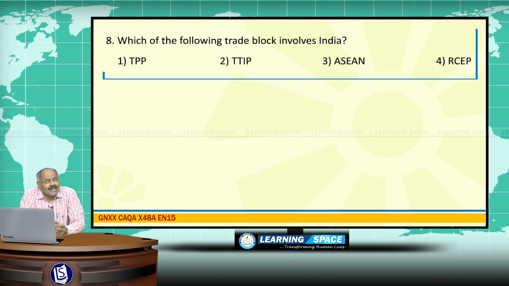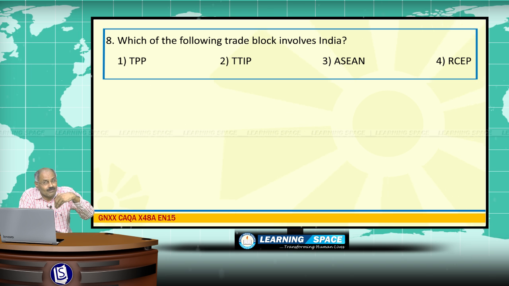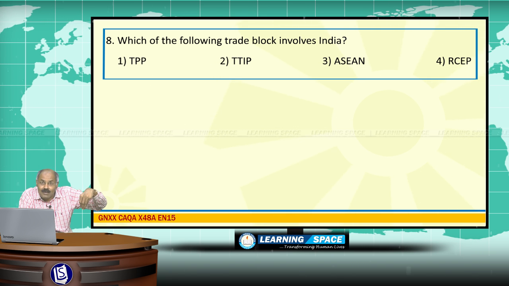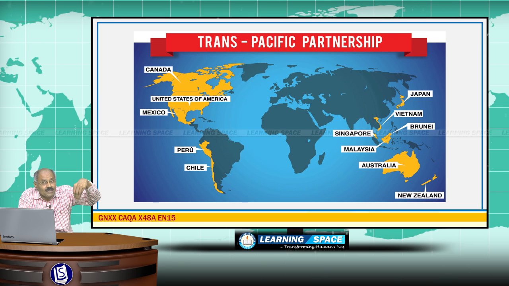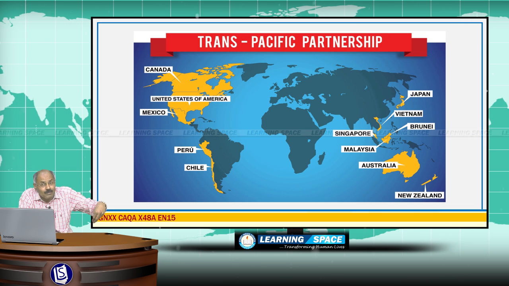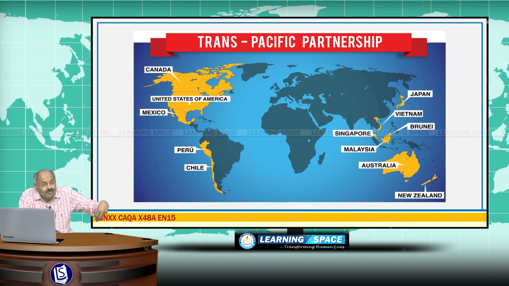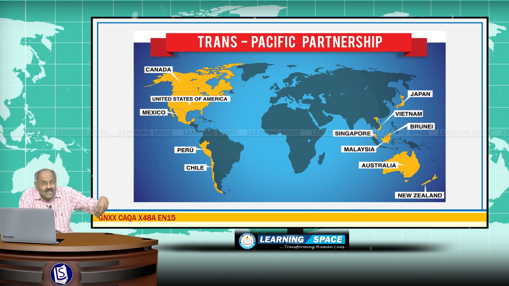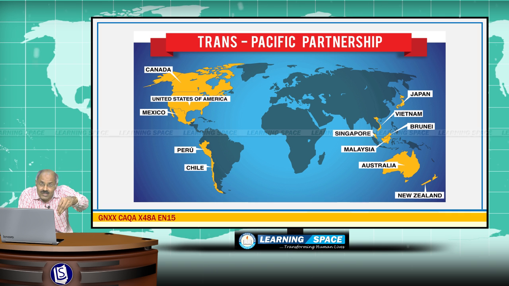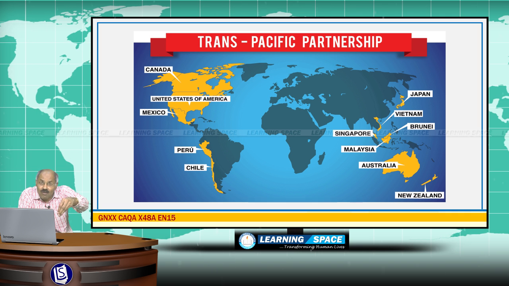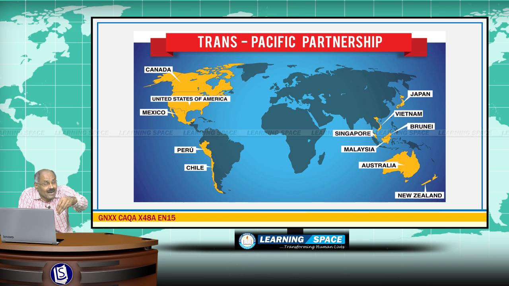Which of the following trade blocs involves India? First one is TPP. TPP is Trans-Pacific Partnership. Recently in principle approval was given, and these 12 countries are part of the Trans-Pacific Partnership, that is among 12 Pacific Rim countries.